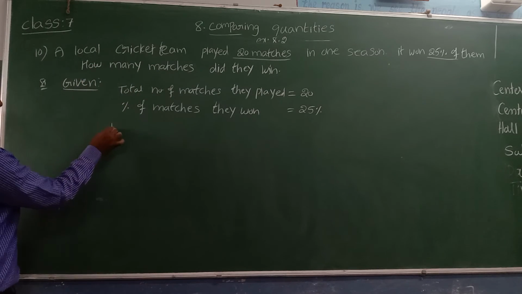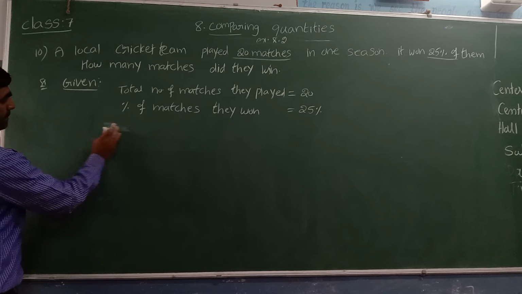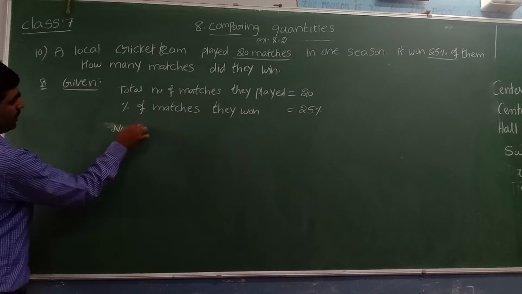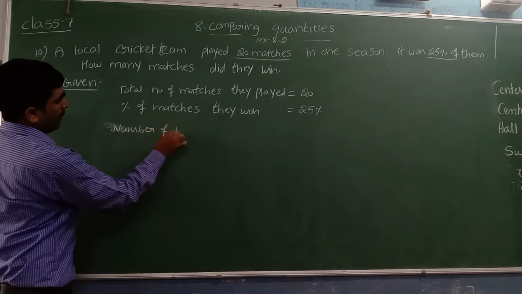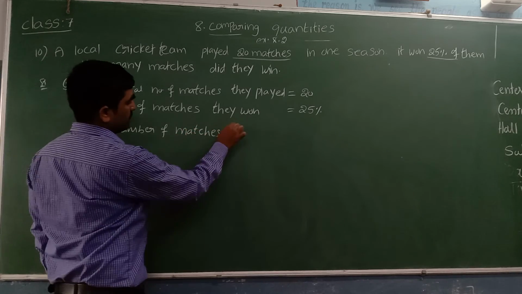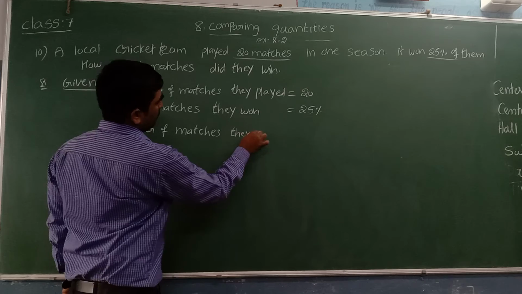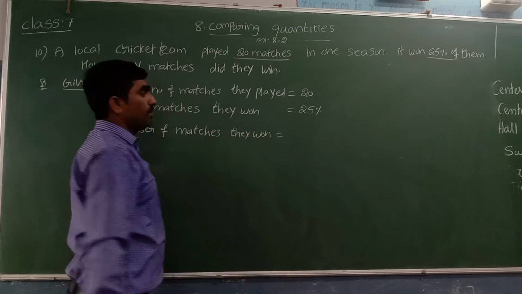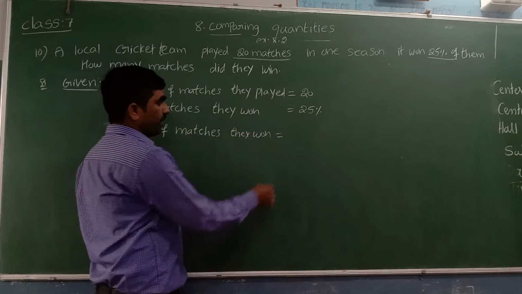We have to find the number of matches they won. How can I find that?